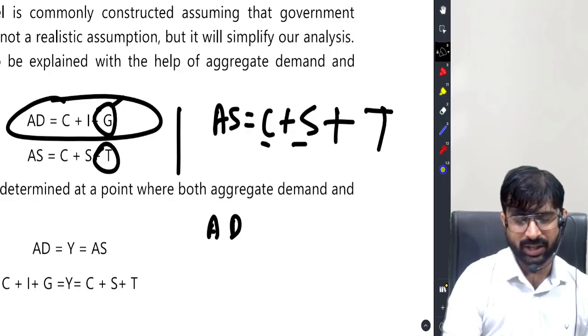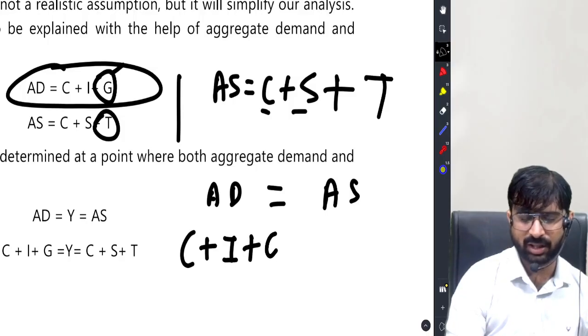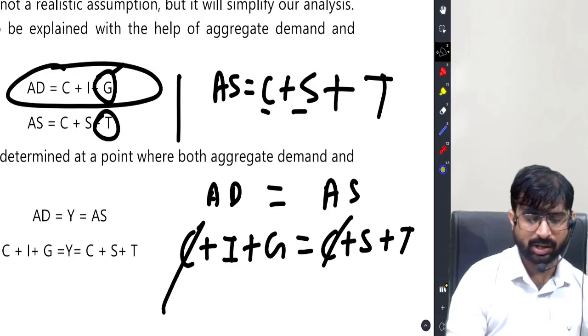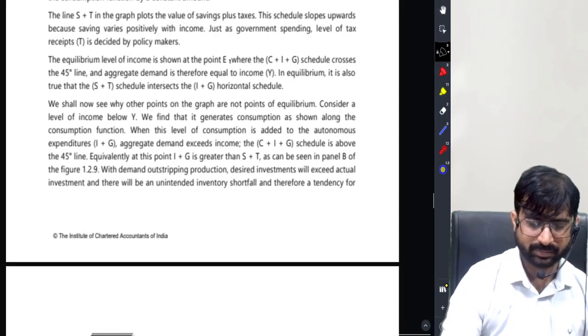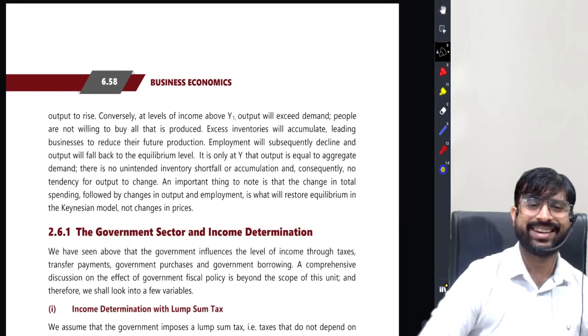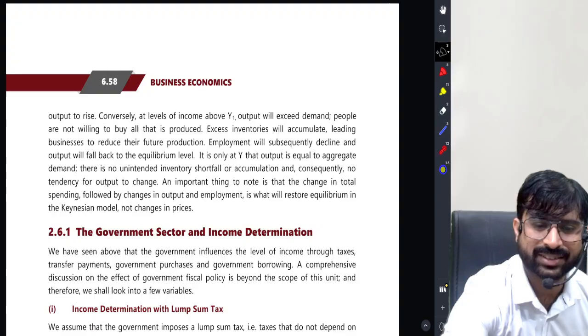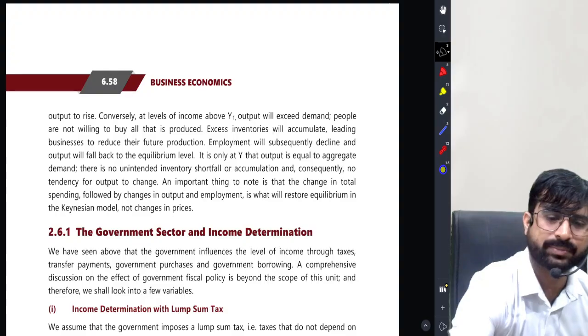AD equal to AS. C plus I plus G equal to C plus S plus T. C gone. I plus G equal to S plus T. Right, sir? Got it, sir.